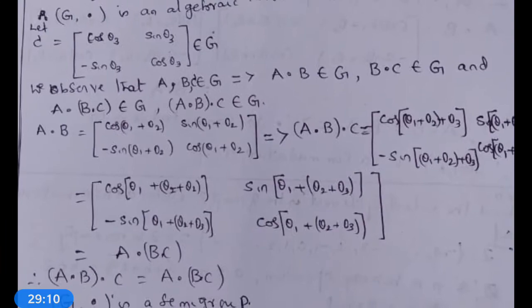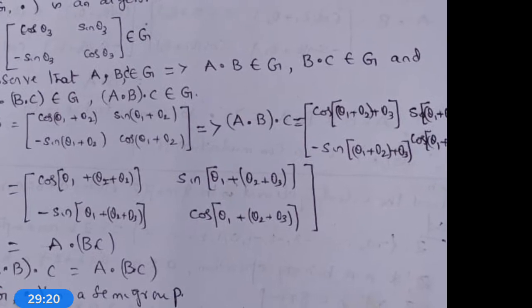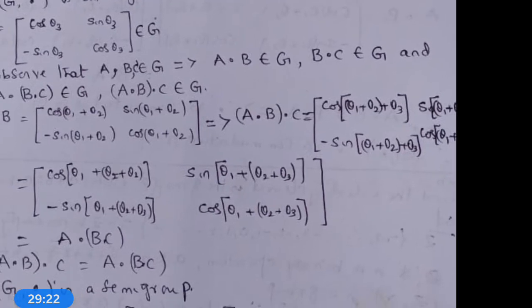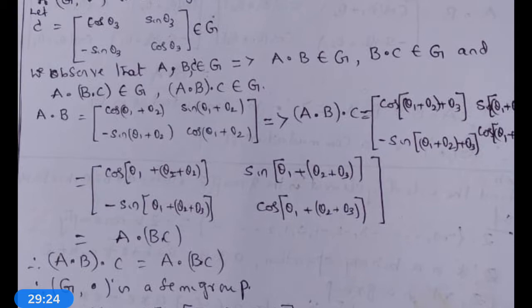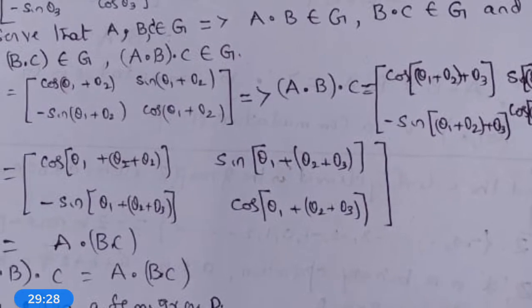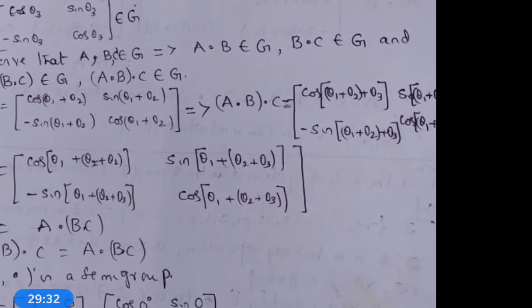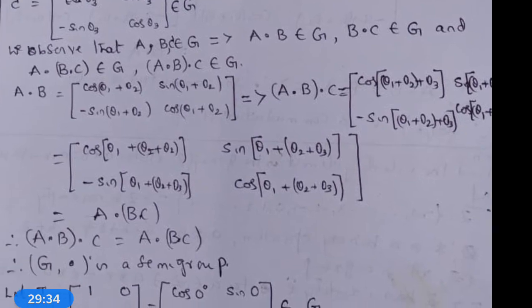This implies A dot B dot C is equal to first row: cos(theta 1 plus theta 2 plus theta 3), sin(theta 1 plus theta 2 plus theta 3). Second row: minus sin(theta 1 plus theta 2 plus theta 3), cos(theta 1 plus theta 2 plus theta 3).